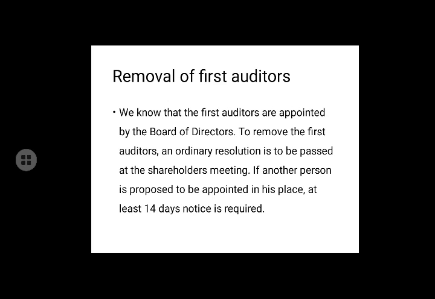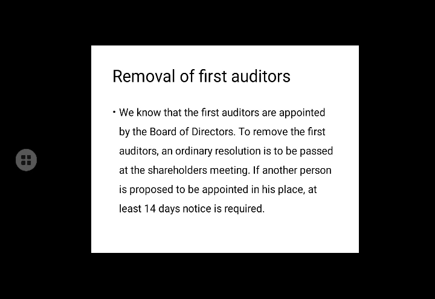Now, the first stage is removal of auditor before the expiry of his term. Removal of first auditors. We know that the first auditors are appointed by the board of directors. In the last session on appointment of auditors, we saw that after registration of the company, the authority and responsibility regarding appointment of the first auditor is with the board of directors.